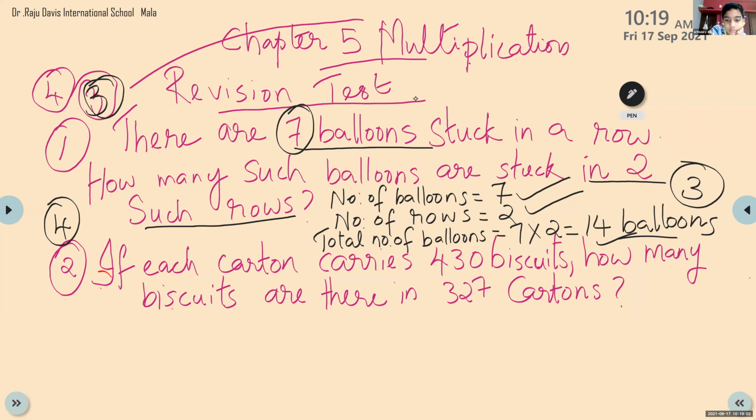Here also we have, if each carton carries, look at the number of biscuits in 1 carton and how many cartons are there. This is 3 digit multiplied with 3 digit. That's why I have given 4 marks for this question.